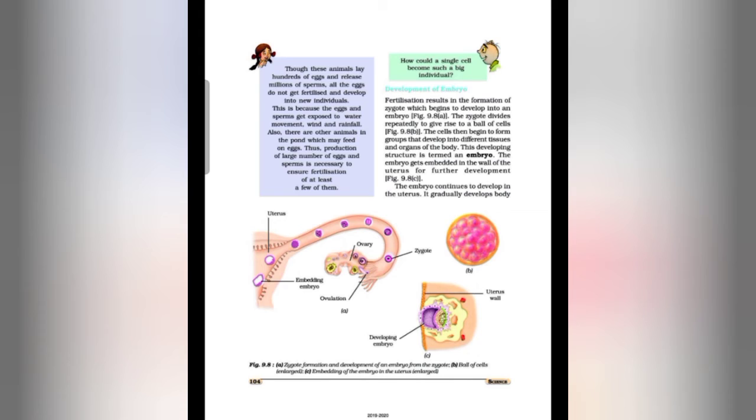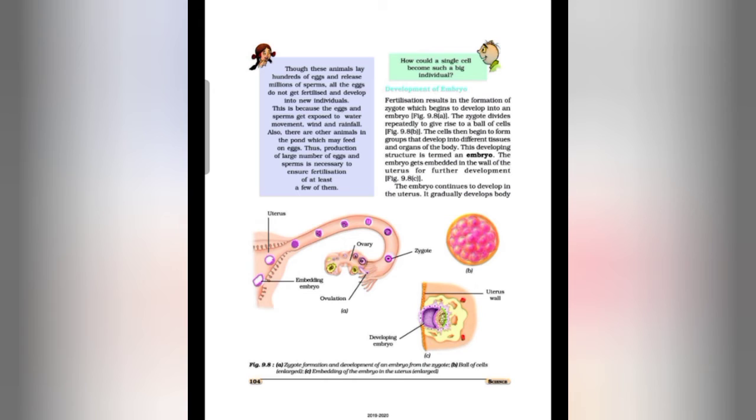So how is the embryo developed? Fertilization results in the formation of a zygote, which begins to develop into an embryo, as given in figure 9.8. The zygote formation and development of an embryo from the zygote. So the zygote divides repeatedly to give rise to a ball of cells.